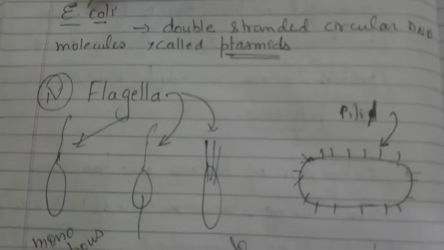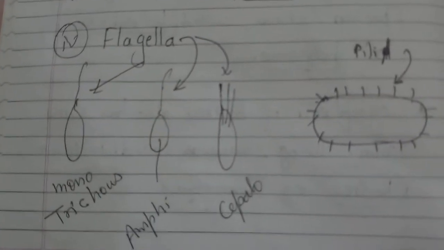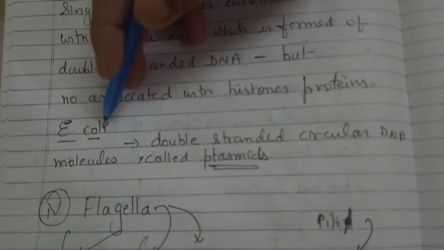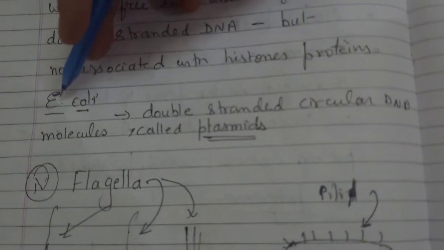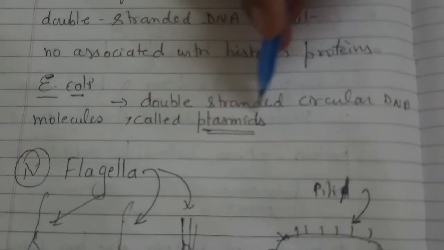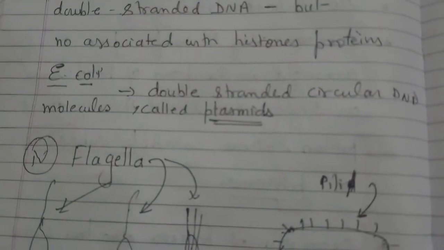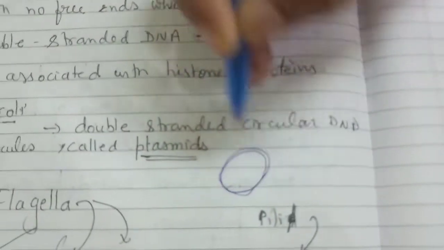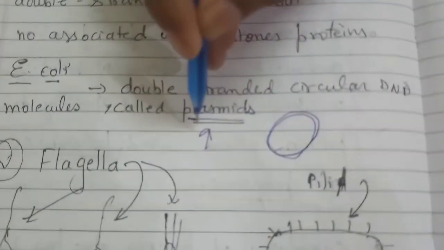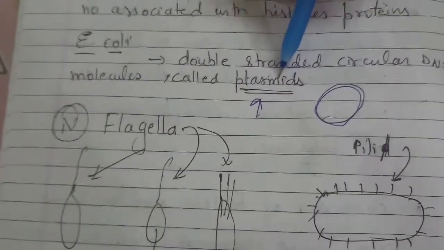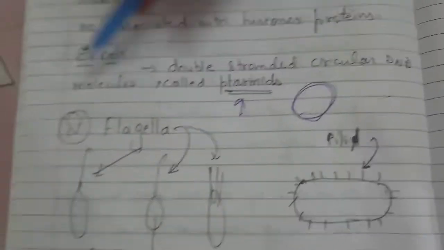Now we see some examples like E. coli. This is an example of bacteria, the full form being Escherichia coli. We find it in our small intestine also. Okay, this Escherichia coli, E. coli, has a double strand circular DNA, this type. Have you seen this type of structure, circular DNA? And this is called plasmid. This is again a 1 mark question. What do you mean by plasmid? Where do you find the plasmid? Clear? So this is a basic thing.